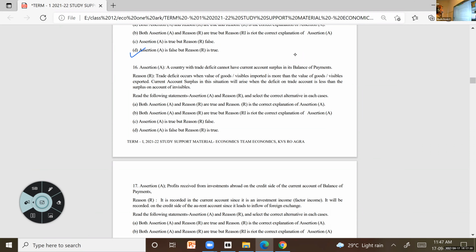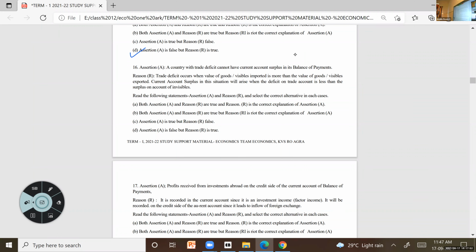Okay, now here: a country with a trade deficit cannot have current account surplus in its balance of payments. Trade deficit occurs when the value of goods visible imported is more than the value of goods exported.